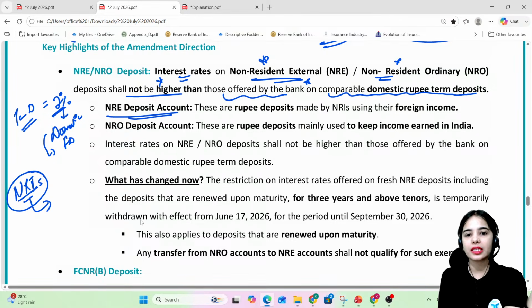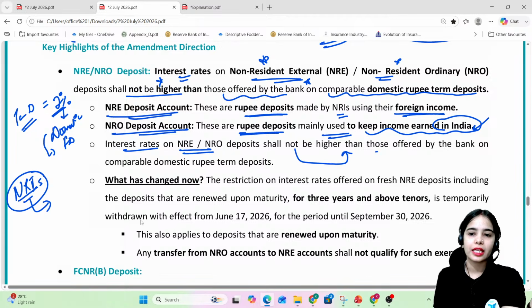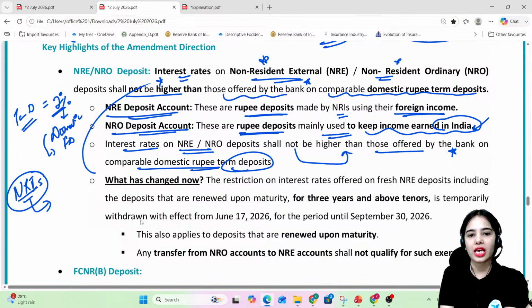NRE deposit account, these are the rupee deposits made by NRIs using their foreign income. Okay. NRO deposit account, these are the rupee deposits mainly used to keep income earned in India. Interest rates on NRE and NRO deposits shall not be higher than those offered by the bank on comparable domestic rupee term deposit. This we have understood.